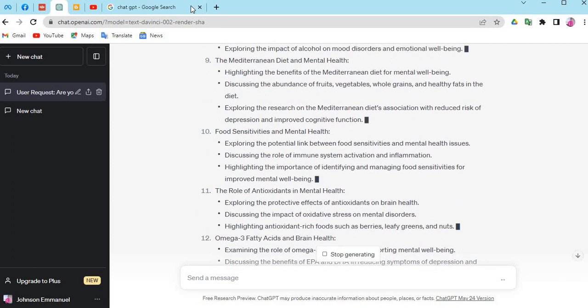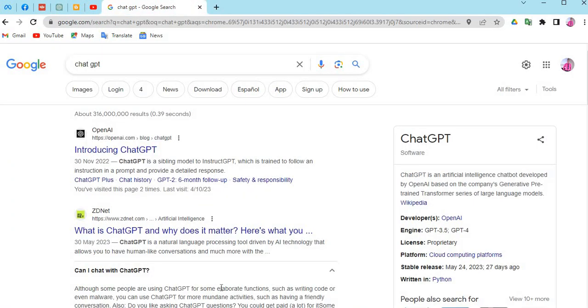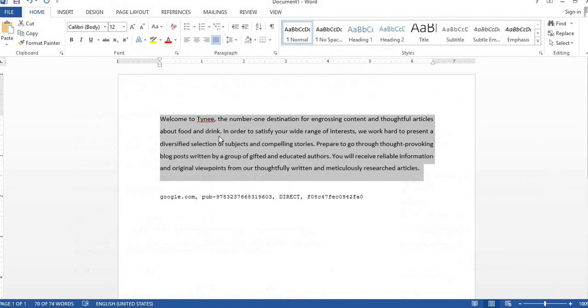So the next thing we're going to be looking at is how we can paraphrase our words. So let's come back to MS Word and open a new file.